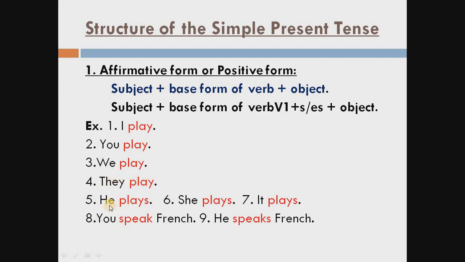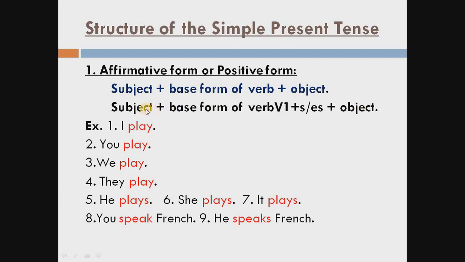But if we are using the singular subject, then we use s, or we can use es also. Like he plays, she plays, it plays, or you can say Ram plays. So students, always remember, in simple present tense we use the first form of the verb with the plural subject, and if the subject is singular we always use s or es with the main verb, then the object.